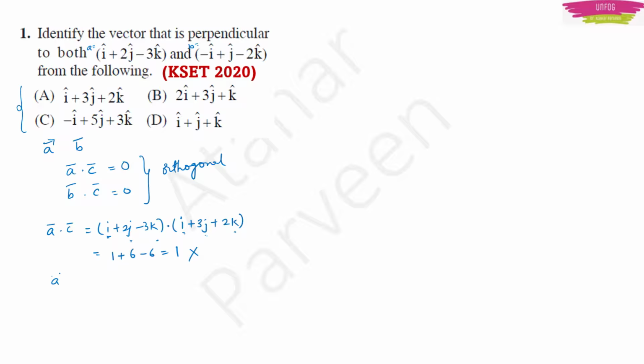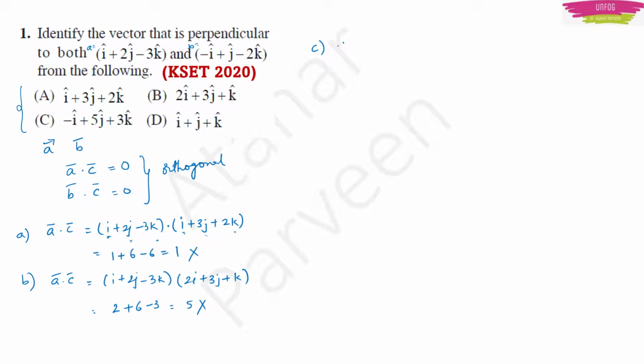In option B, if I do A dot C, this is for option A. Then for option B, if I do A dot C, it will be i plus 2j minus 3k into 2i plus 3j plus k. This will be equal to again i into i will be 1, 2 ones are 2 plus j into j will be 1, plus 6 minus 3. This will give me 5. So this is also not an orthogonal vector. Now go for option C.